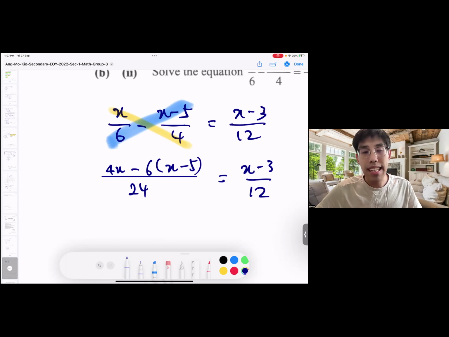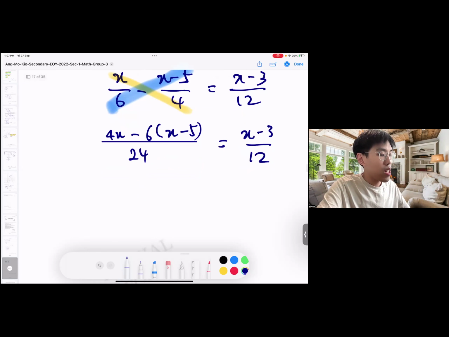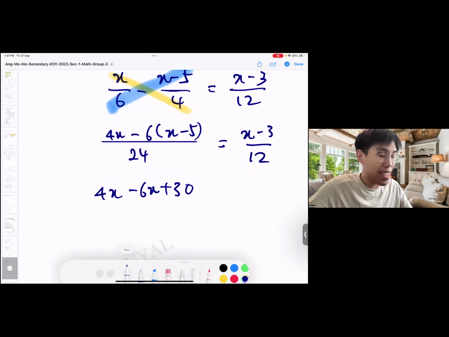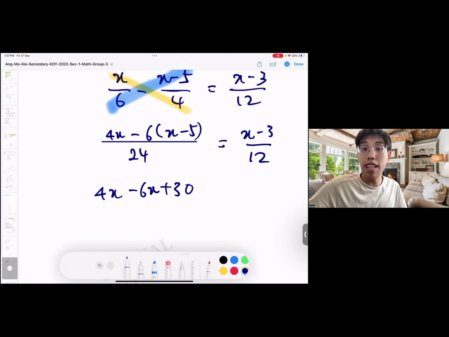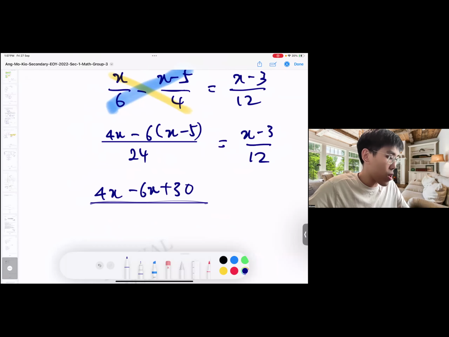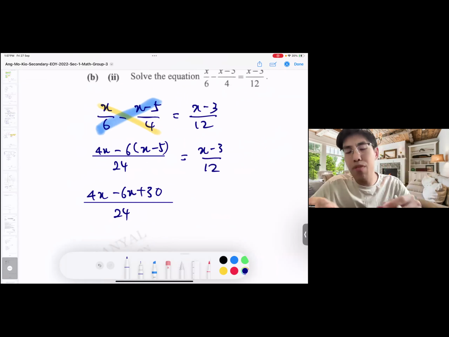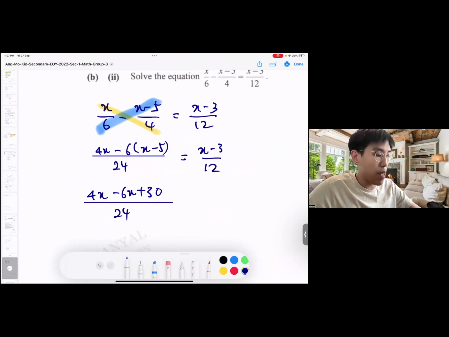What most people happen to do is they try to lump everything together, go and squeeze through the steps. Then they forgot the sign change, then this question will be wrong. Common error, so let's avoid this altogether. So 4x minus 6x plus 30. Now when I say plus 30, my sign change is correct already. Don't worry if your numbers get a bit messy, put them properly first. Same thing as paper 1. Put them properly first, then you do your manipulation.